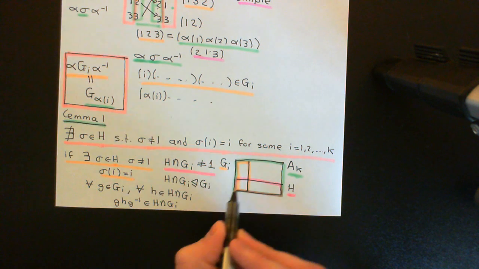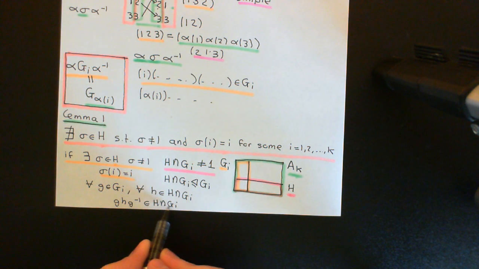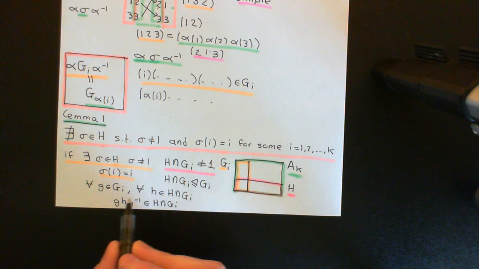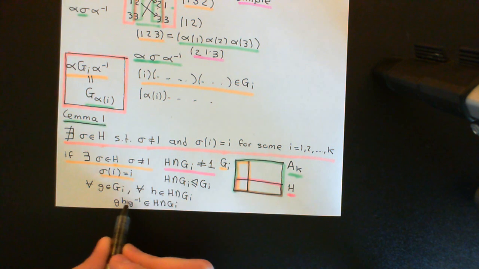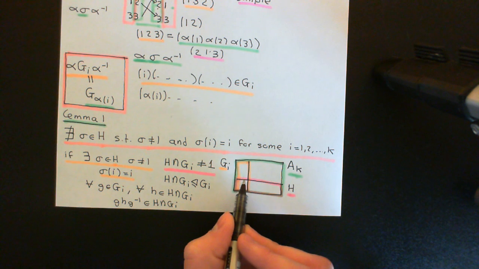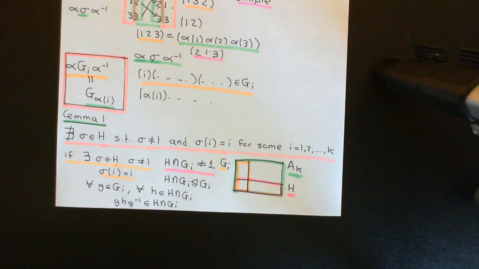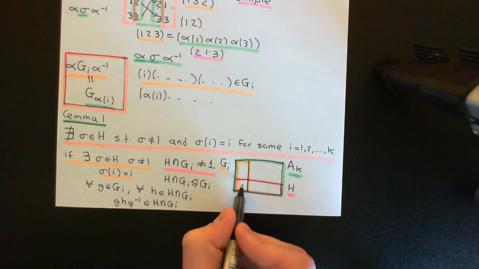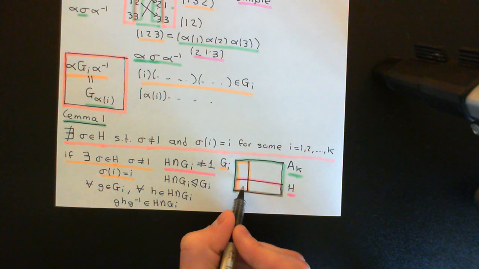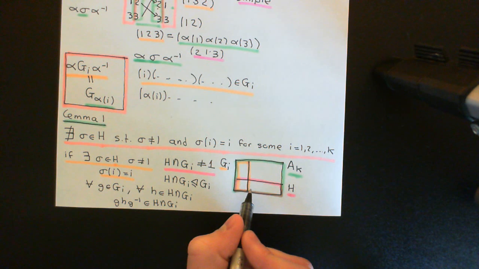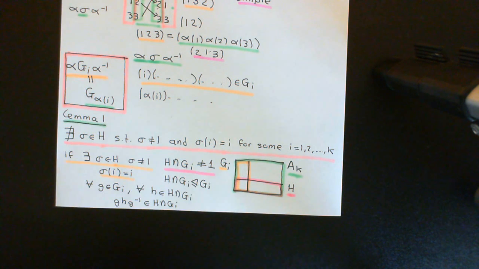If I can prove that all of the elements in here are mapped back onto that set, then I'm done. Because if it's injective and all of the answers are going back into here, then it must be bijective, because we're talking about finite set theory here. If you've got an injective map from here to here, and you know that all the answers are going back into here, then it must be bijective, it must be surjective. Because if it's one-to-one, then the only possible way, because it's a finite set, is for everything in the codomain to have something in the domain that's being mapped onto it. So I can conclude it's bijective.